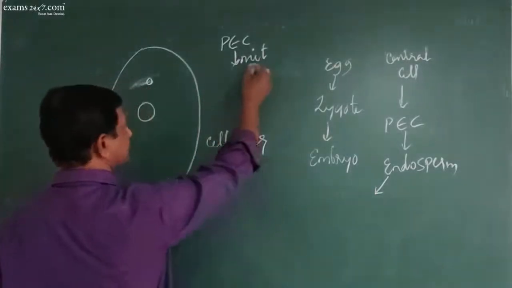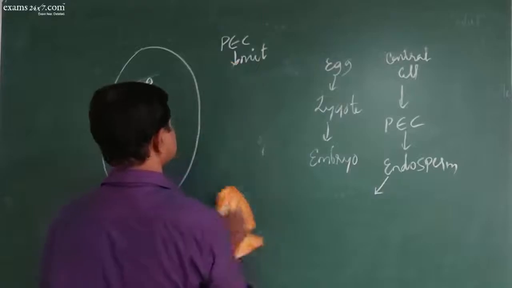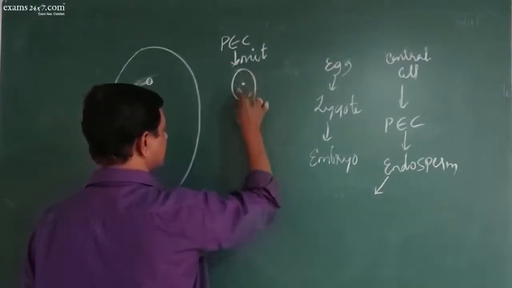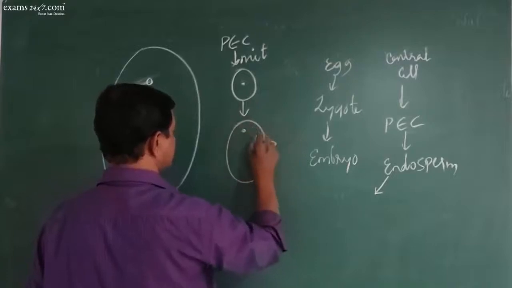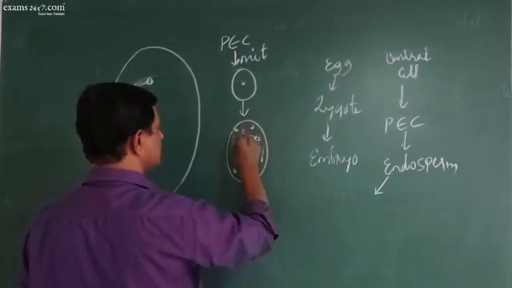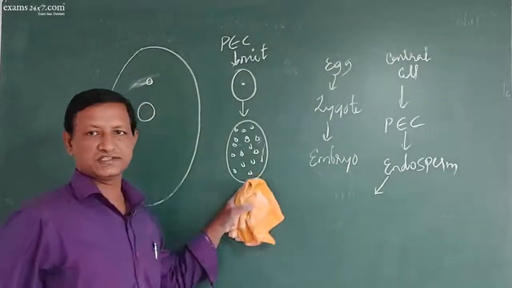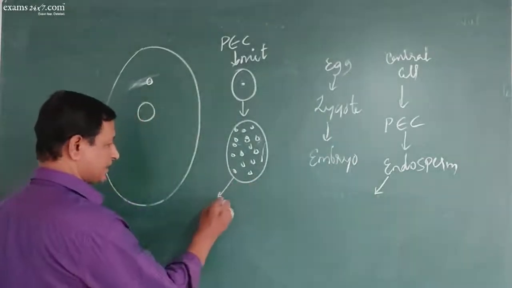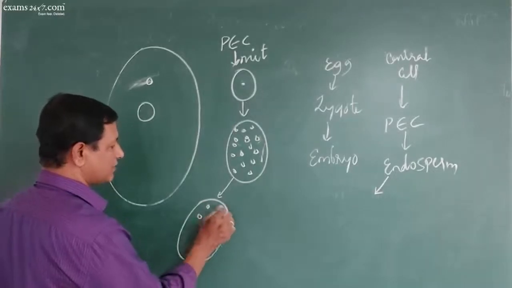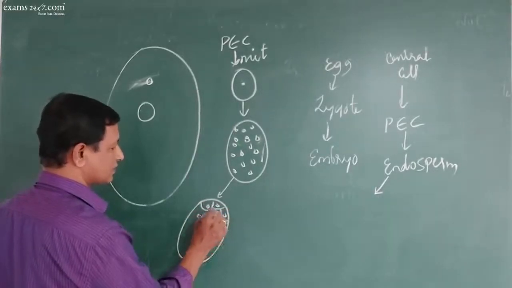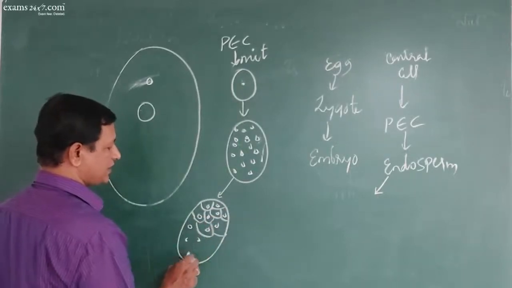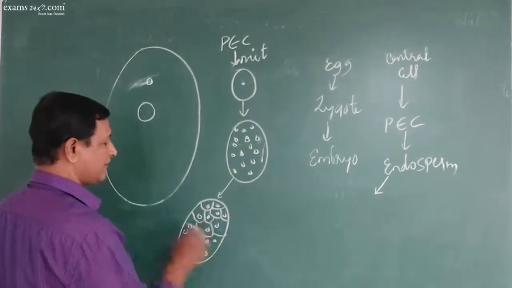See, this is the primary endosperm cell. Now this primary endosperm nucleus undergoes multiplication by mitosis, producing lots of nuclei like this. So this is the liquid stage. Then there is a transformation stage, where some cells develop walls around them like this, while others remain free. So that is the intermediary stage.